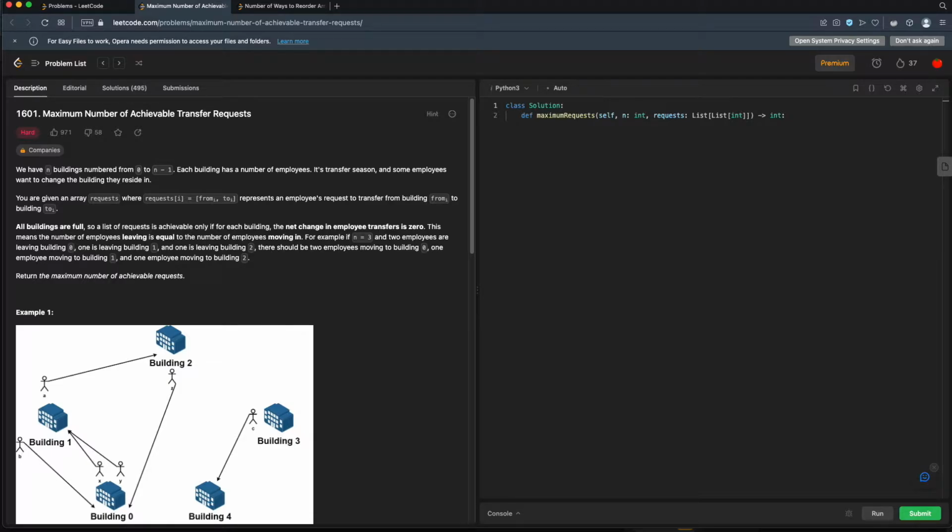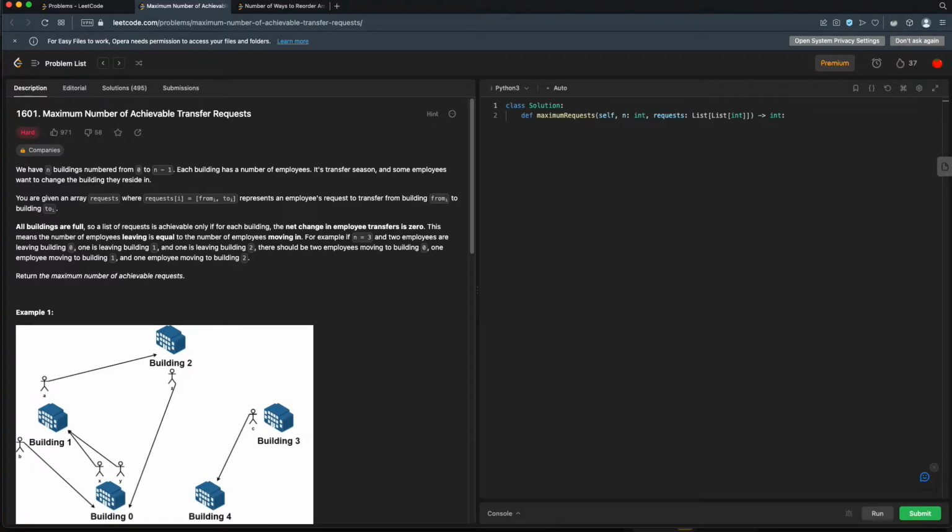All buildings are full, so a list of requests is achievable only if, for each building, the net change in employee transfers is 0. This means the number of employees leaving is equal to the number of employees moving in. For example, if n is equal to 3 and 2 employees are leaving building 0, 1 is leaving building 1 and 1 is leaving building 2, there should be 2 employees moving to building 0, 1 employee moving to building 1, and 1 employee moving to building 2. Return the maximum number of achievable requests. And then they have some examples.